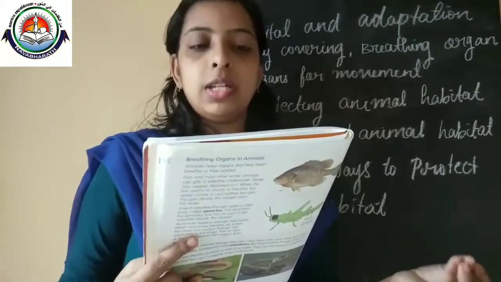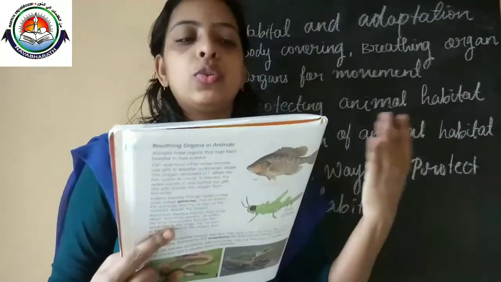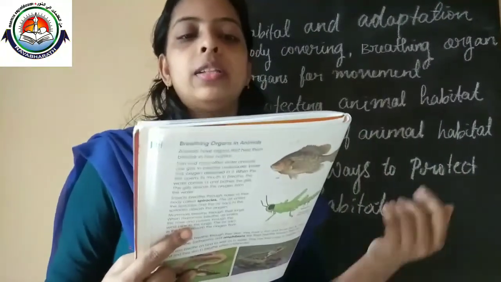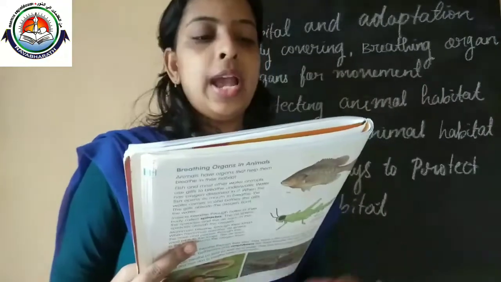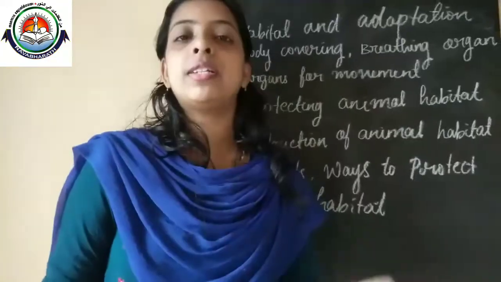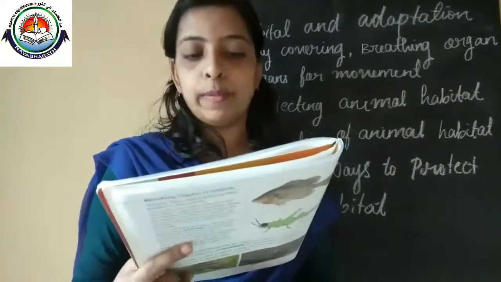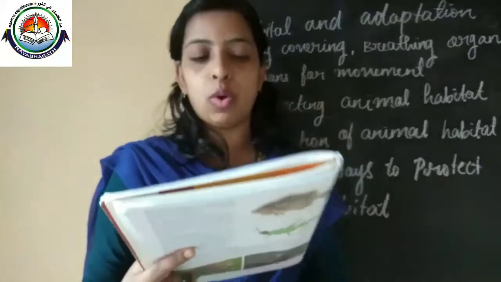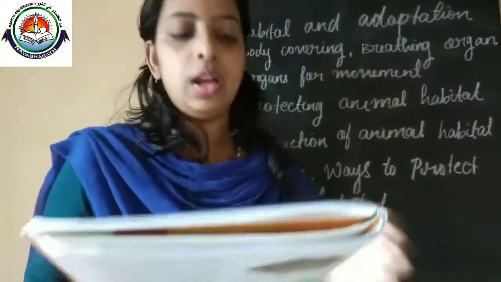Some of the animals which live in water use their webbed feet to swim, and webbed feet help to push away more water. Penguins have flippers for movement, that means for swimming in water. Flippers of penguins are special wings.